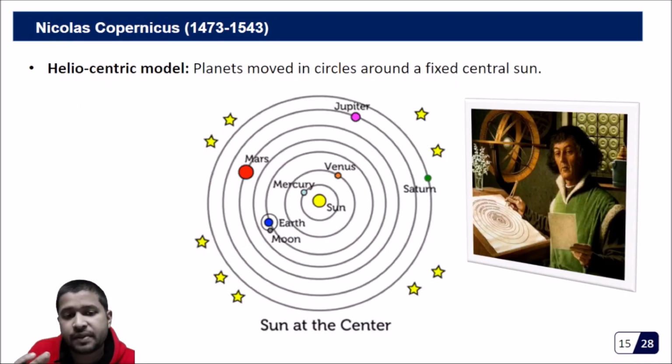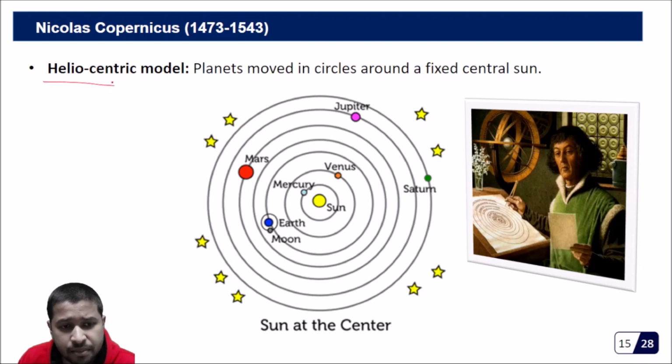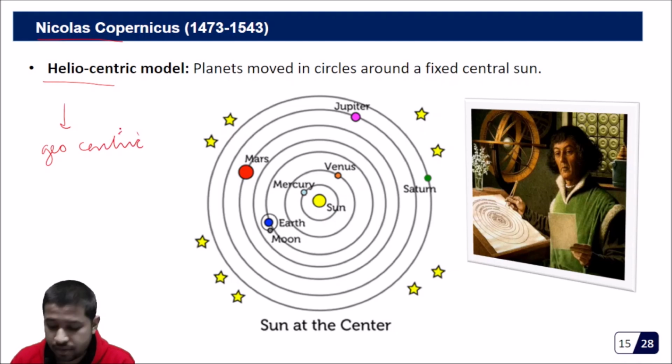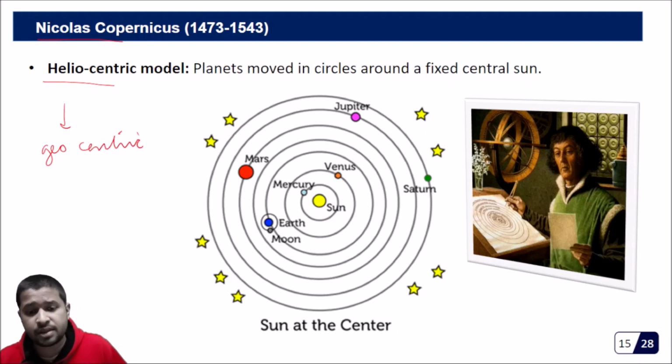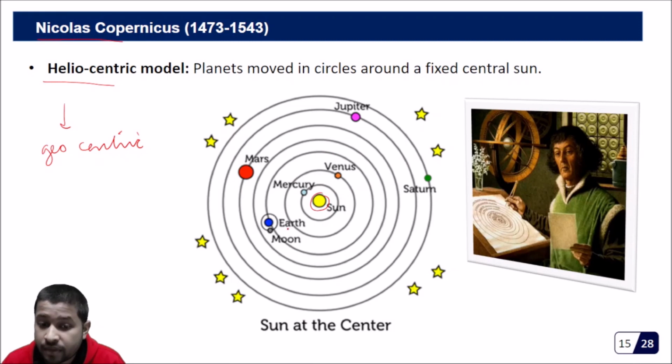A very definitive explanation of this heliocentric model was given by Nicholas Copernicus. This model is the opposite of the geocentric model. What this model says is that the sun is at the center and all the planets revolve around the sun in circular orbits. That is what we call the heliocentric model. This is a very big revolution, and he had to go through many problems because of giving such ideas, because even the church at that point of time was very much accustomed to the geocentric model.